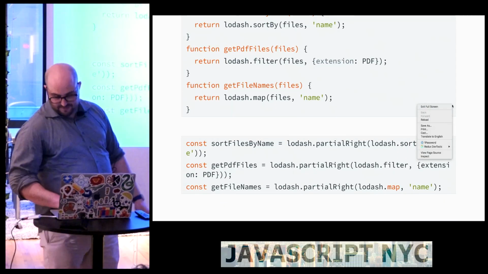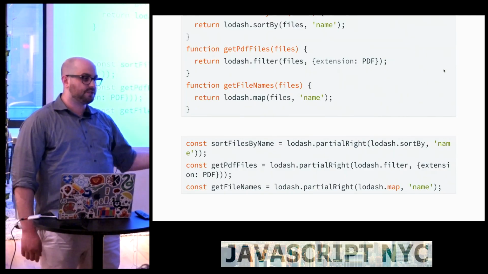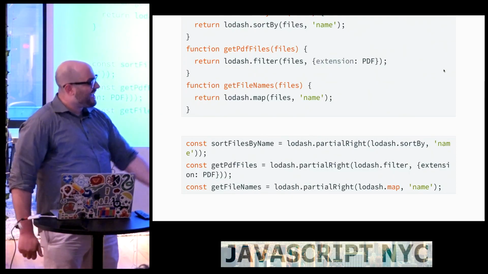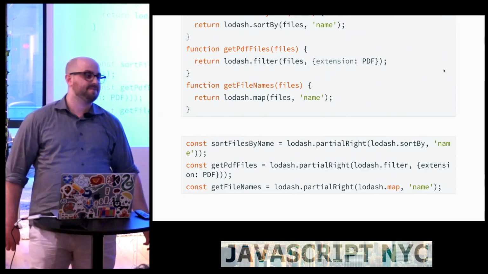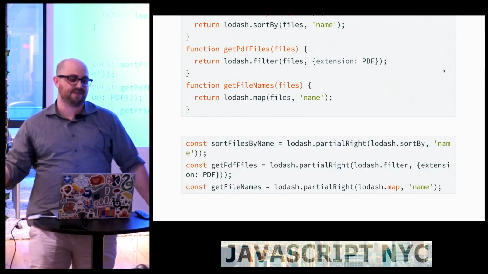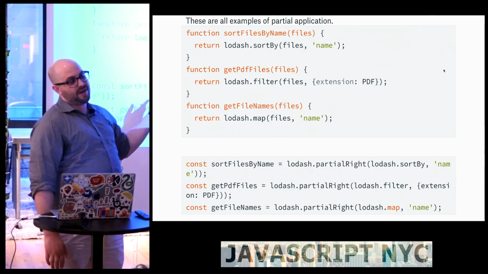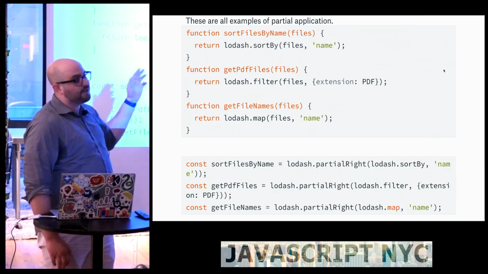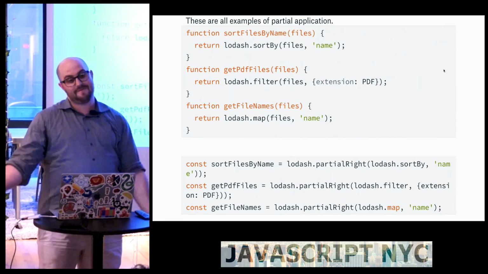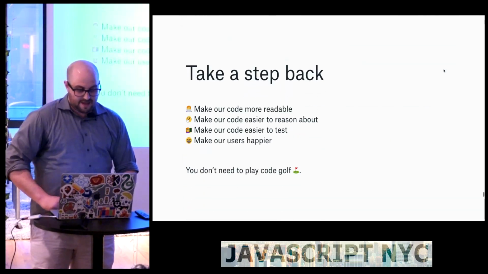And again, Lodash has a method for doing this. You can use either partial or partial right, and it will bind parameters either from the left or the right. And again, it has these micro performance optimizations that if you partially apply something 6 times, it will take care of a bunch of things under the hood for you. But do what's best for your team. If you're on a team of like 3 and you think this is fun, go write code the second way. If you're on a team of 50 and you're going to have to teach all of them how to write code like this, maybe it's not what's best for you. I'm not here to tell you what to do.